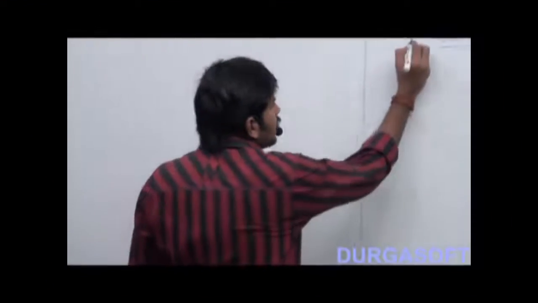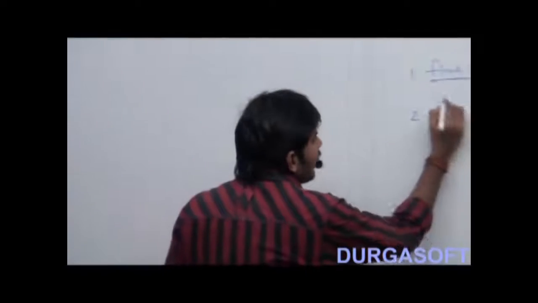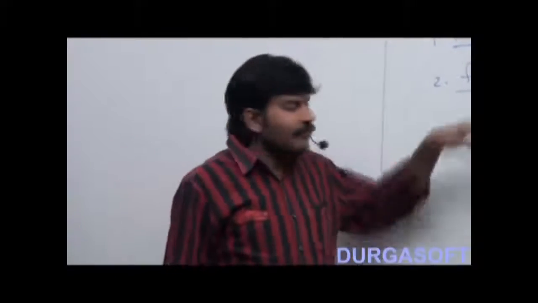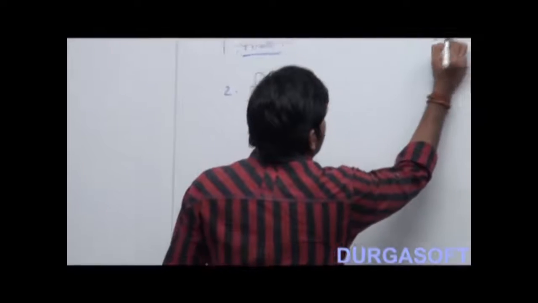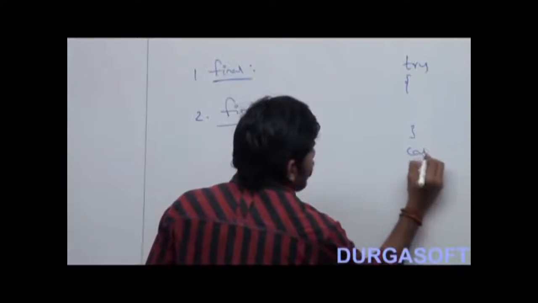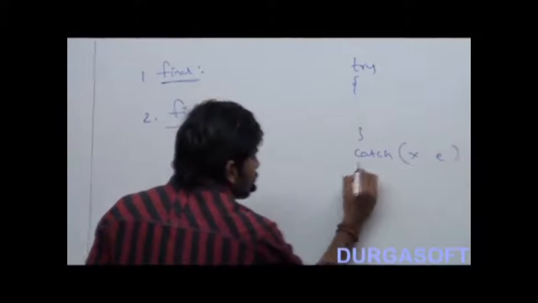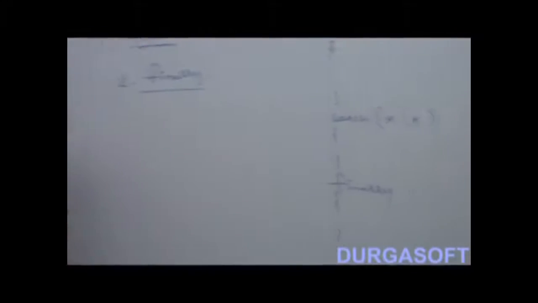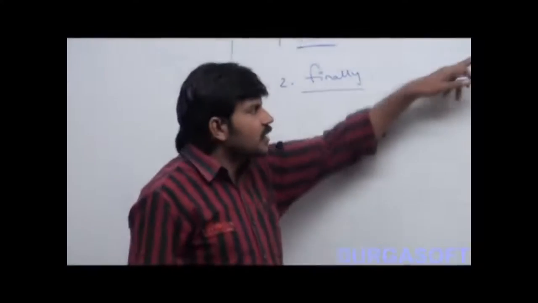So this is about the final modifier. The second one, finally. Have you observed? Can you tell what is a finally? Finally is a block, always associated with try catch. Try catch and then finally. So finally is a block always associated with a try catch.